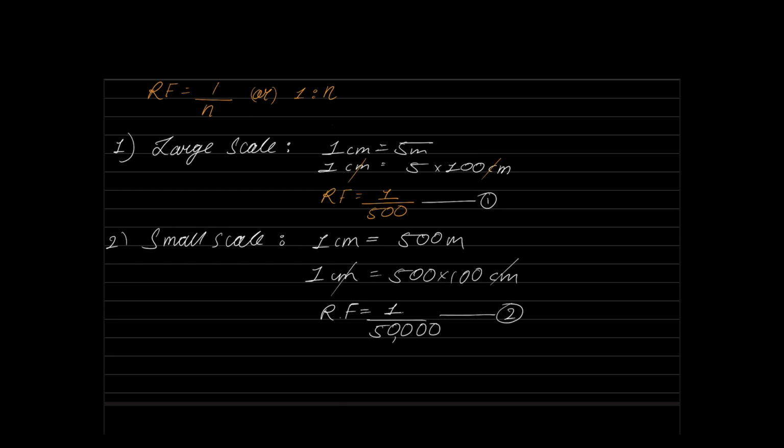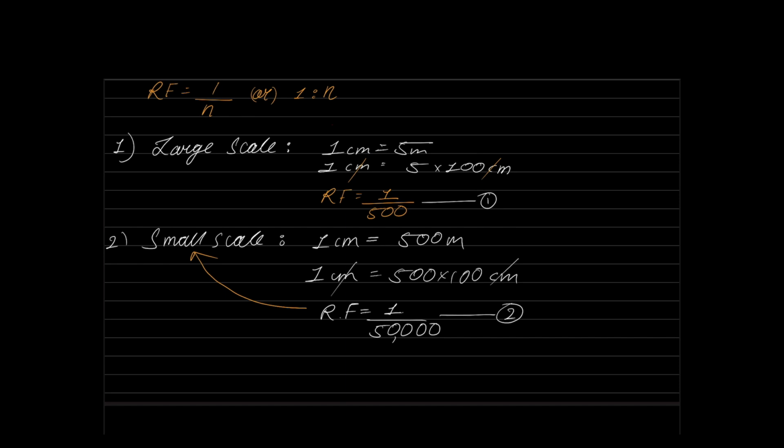Very good. The second one is the smaller fraction. So therefore, we will call this particular scale a small scale. If the fraction is small, I'll call the scale a small scale. The first fraction is the larger fraction, therefore I call it a large scale.